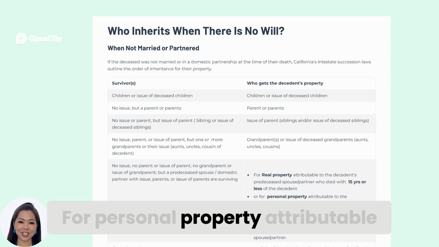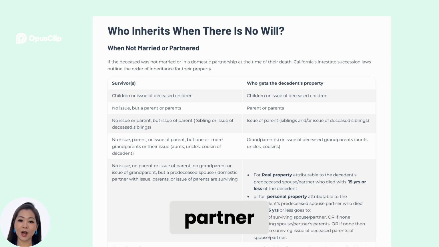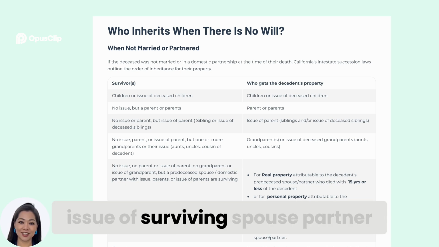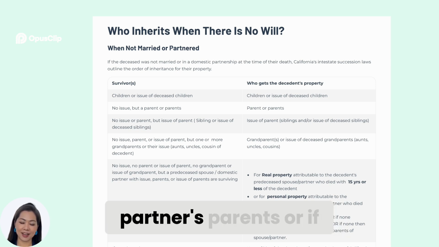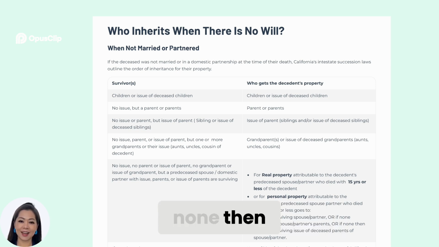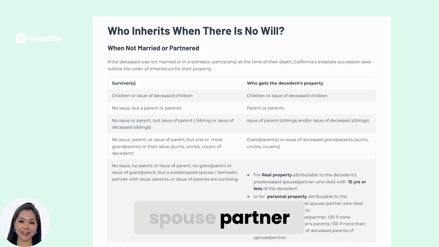For personal property attributable to the decedent's predeceased spouse, partner, who died within 5 years or less, goes to issue of surviving spouse, partner, or, if none, goes to surviving spouse, partner's parents, or, if none, then goes to surviving issue of deceased parents of spouse, partner.